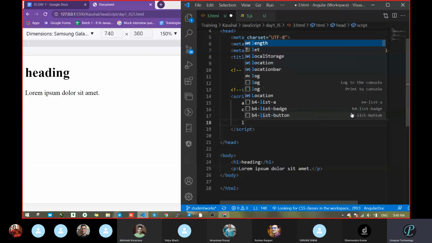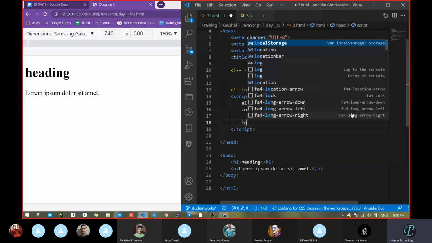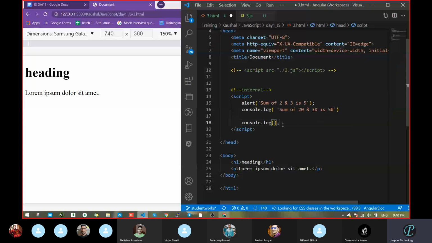One shortcut is also there for writing console. Don't write console.log, just write log and take the second one, the one with the square type symbol. Click, and you will get console.log completely. Write here, no need to take single quote or double quote. As I told you, you can take 5 and 3, something like this. Just save.